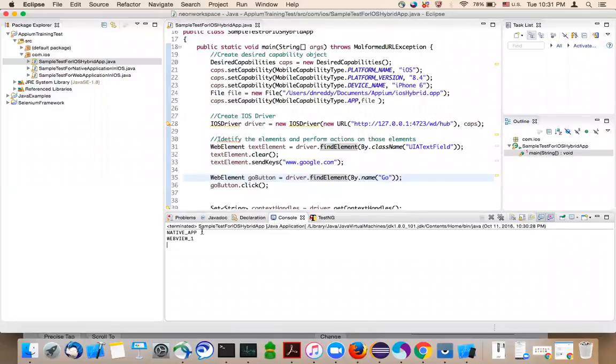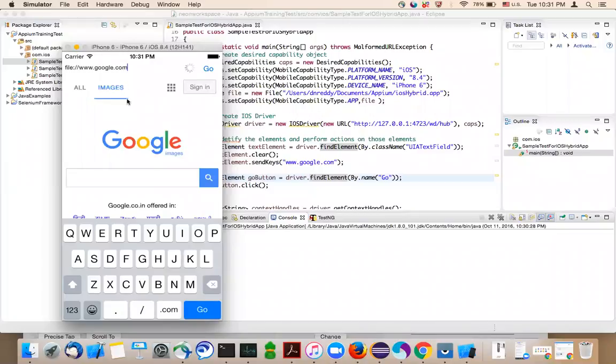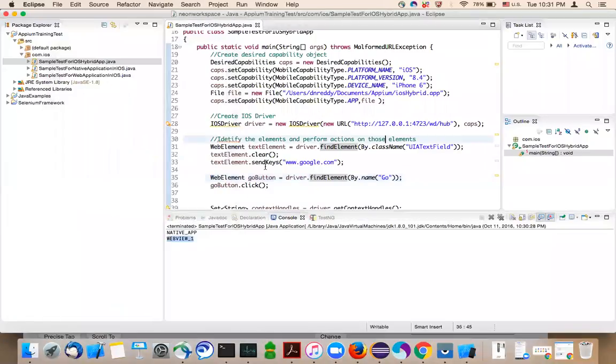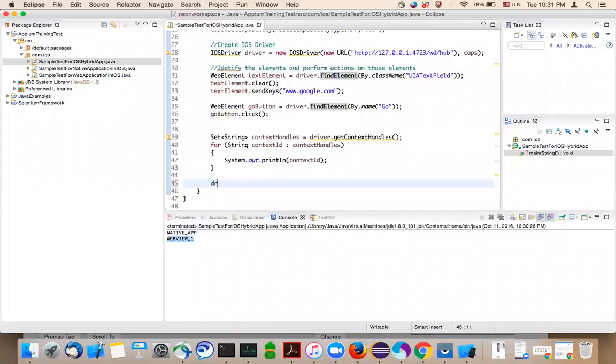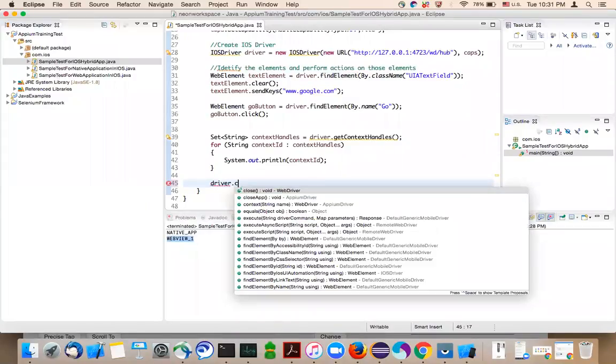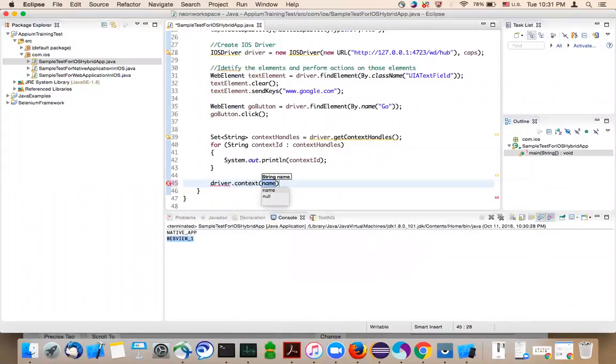So you can see that there is NATIVE_APP, there is WEBVIEW_1. Okay, so I wanted to switch from native to web to click on the images link text, link, right? So what I'm going to do is driver.context. Okay, so what is the context here?